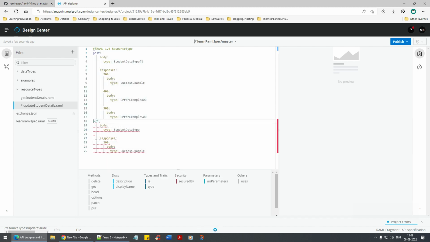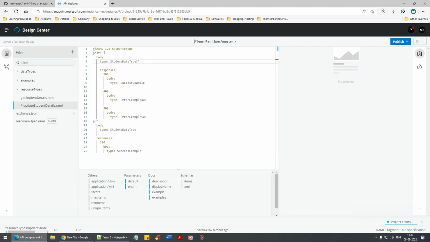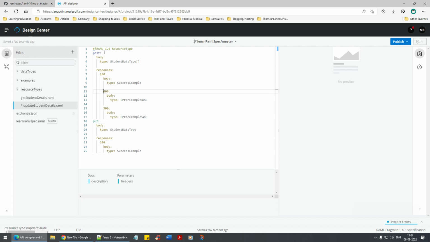Just align the PUT operation. That's it. Just let me see the indentation once. Yeah, so I just want to align that in the right way. And yeah, I have told you guys, remember, you don't need to keep even the type as well. It will pick up automatically by itself. So let's test it and then we'll finally publish this. Once everything works fine, we are going to publish this.